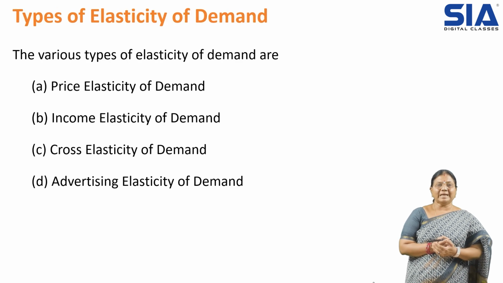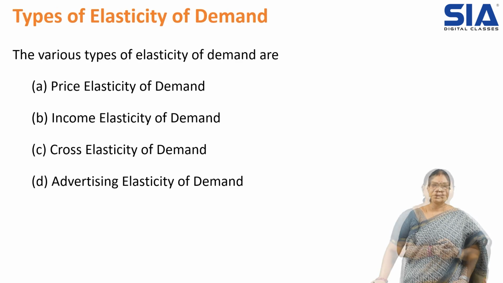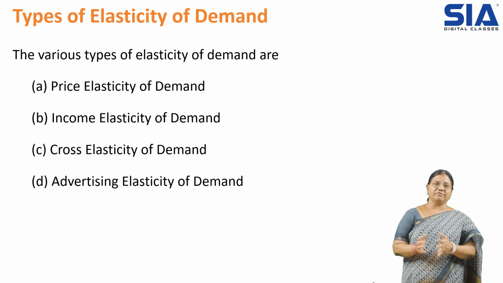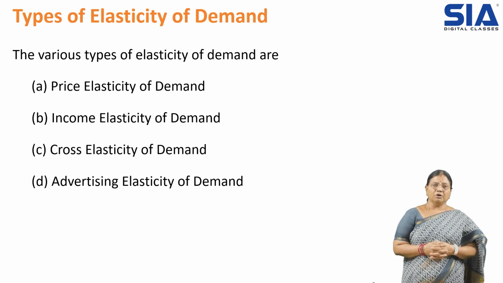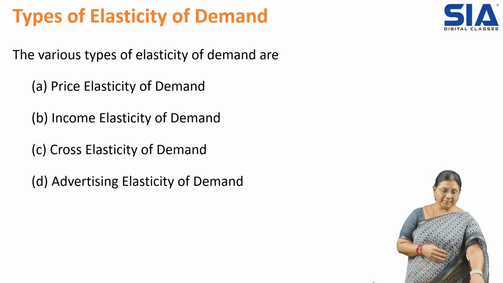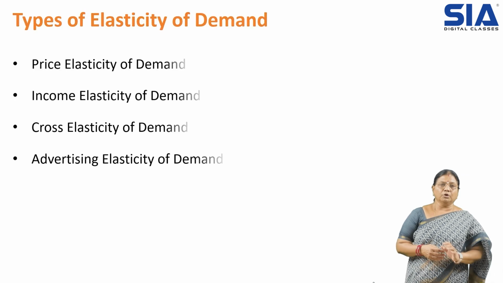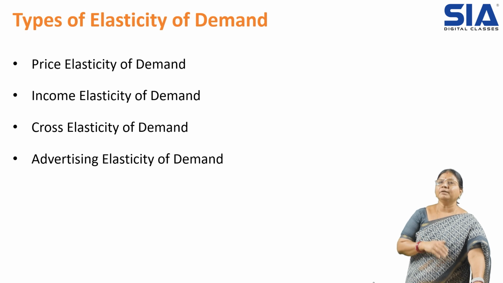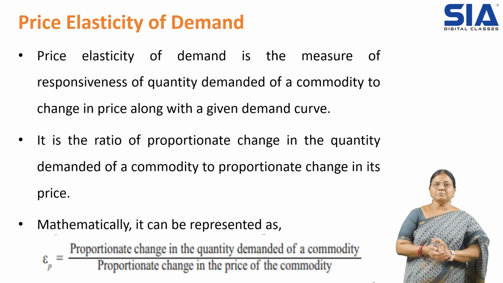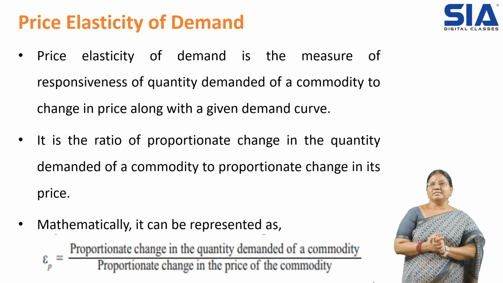Then coming to types of elasticity of demand. Under the different types of elasticity of demand, we have price elasticity of demand, income elasticity of demand, cross elasticity of demand, and advertising elasticity of demand. Under these types, today in this video, we are going to talk about price elasticity of demand. Here the determinant is price. So it is the responsiveness of the quantity demanded due to the change in the price.